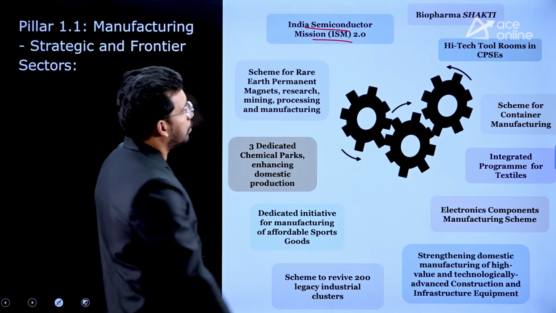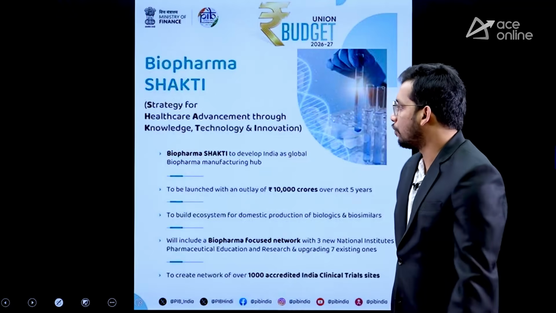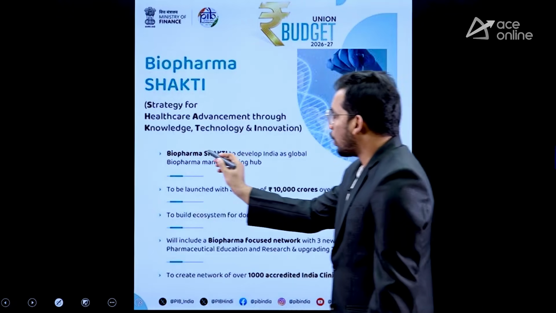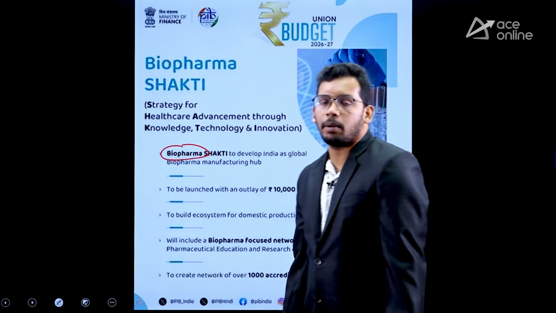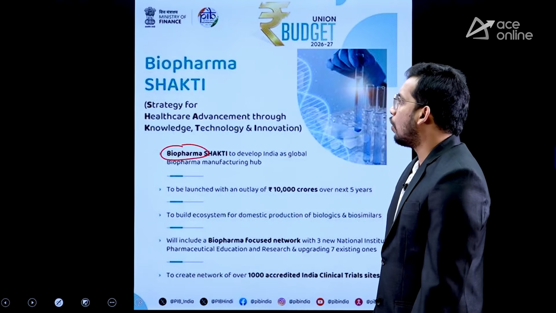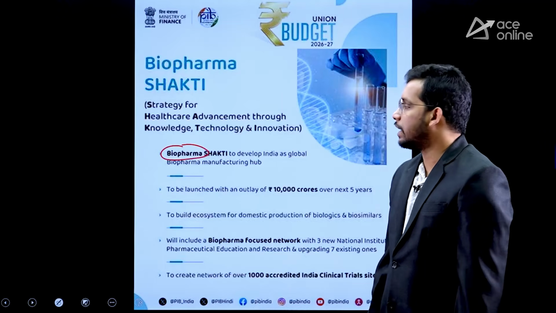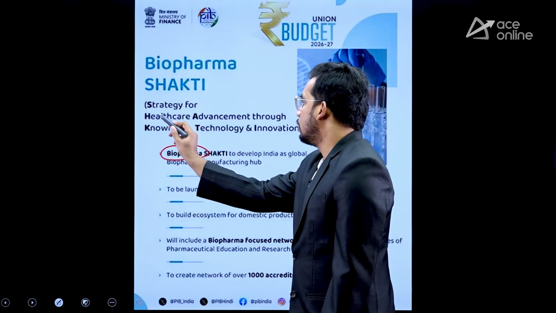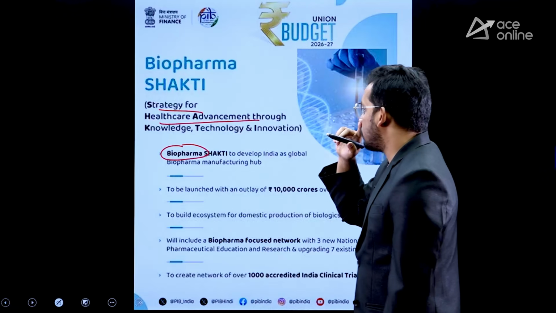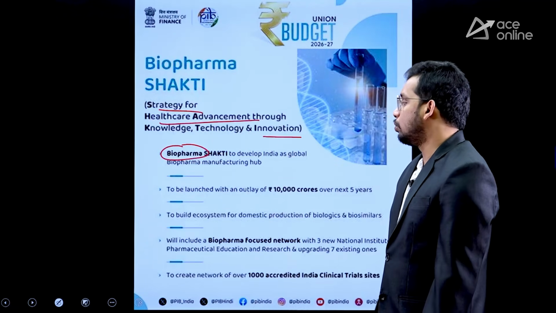Then the second scheme is about Biopharma Shakti. So you can see here the full form. Firstly, what is biopharma? Bio means living, pharma means medicines. It can be vaccines, anything. So India wants to promote the biopharma sector within itself. And Shakti means strategy for healthcare advancement through knowledge, technology and innovation. So what are we going to do with this?